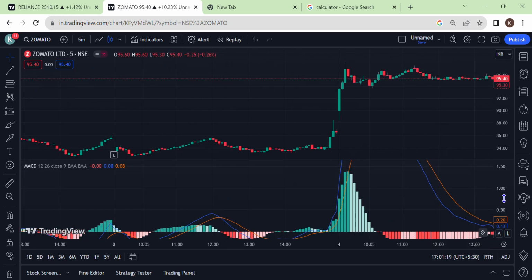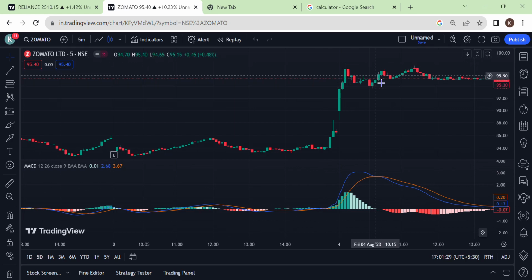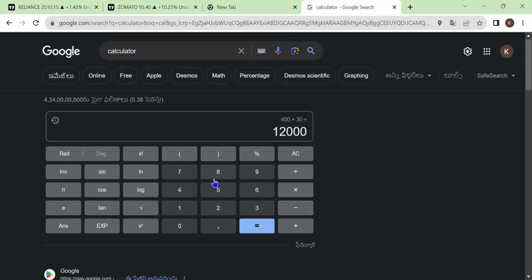See here, until here, the orange line was dominating the blue line. Here, the blue line started dominating the orange line and started moving above. So we need to hold the position till they intersect each other again. So it moved all the way up to here. We bought somewhere here, at around 83, 84 level, and consider we sold it at 94. It is roughly 10 points.